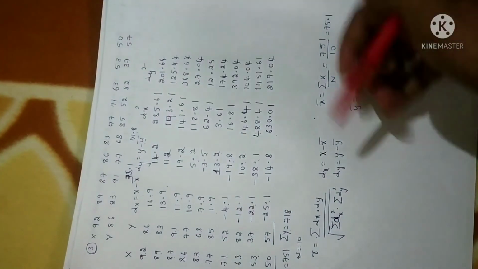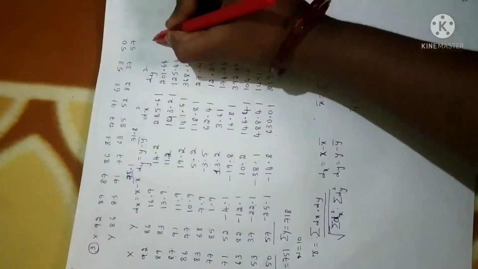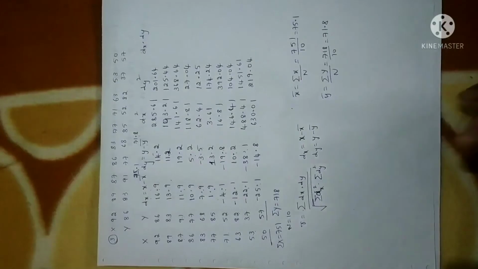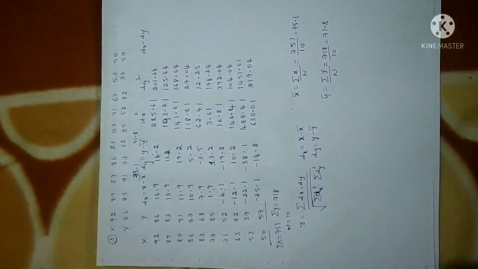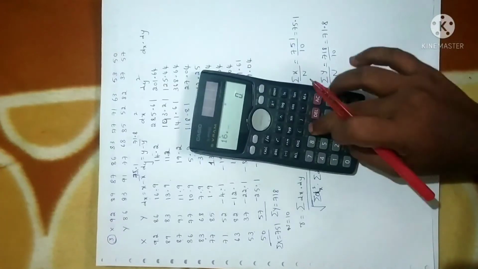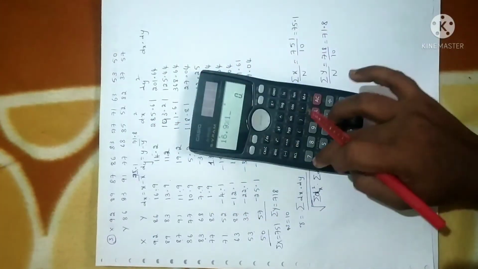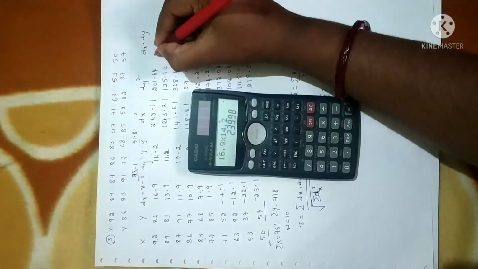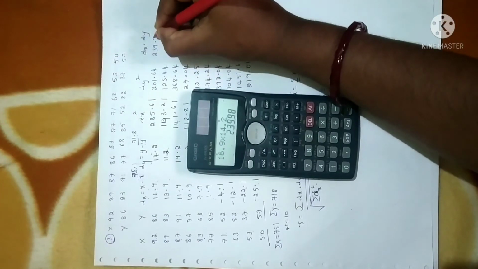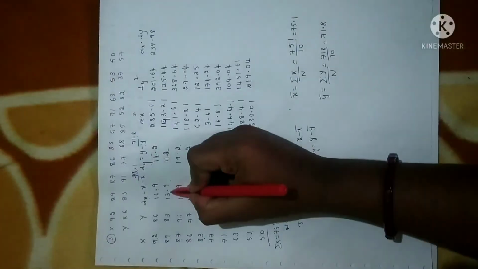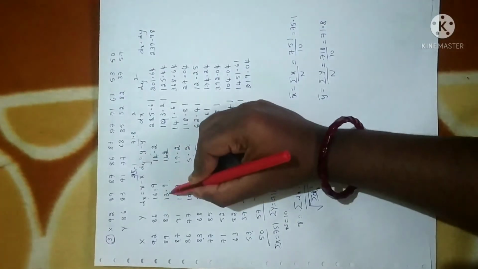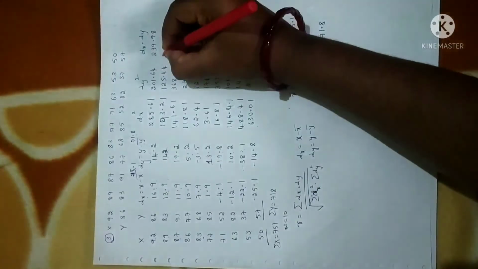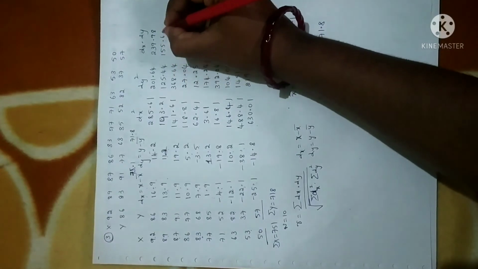Now what else we need is the numerator, that is dx into dy. You just multiply the dx column with the dy column. dx is 16.9 into dy is 14.2, so you will get 239.98. Similarly, 13.9 into 11.2 is 155.68.